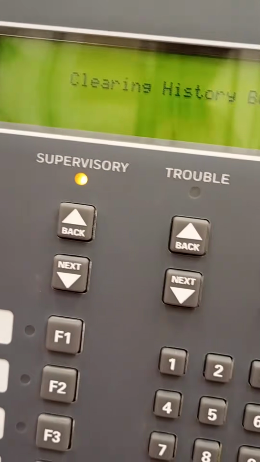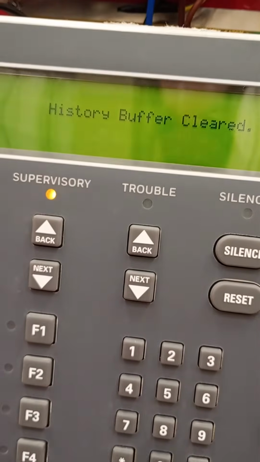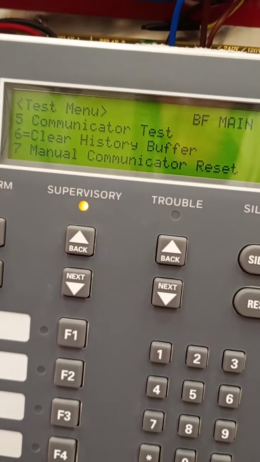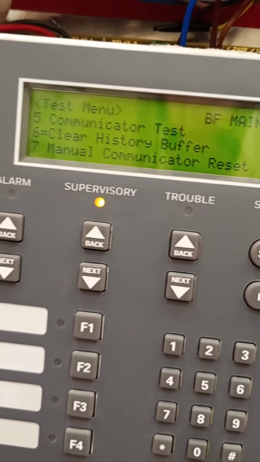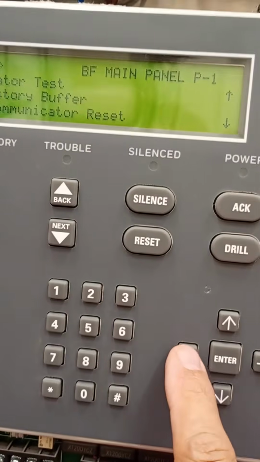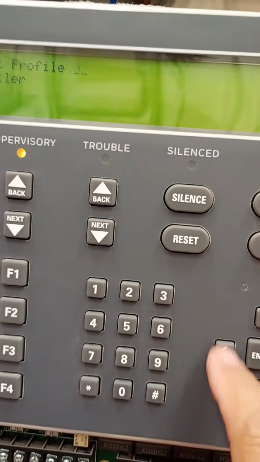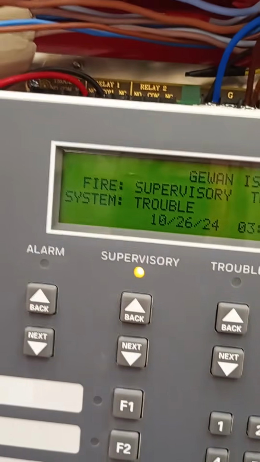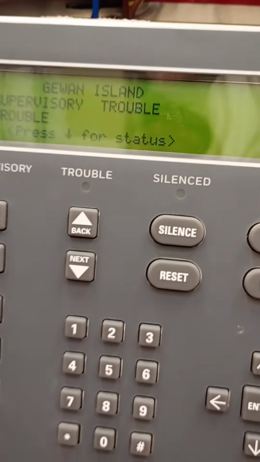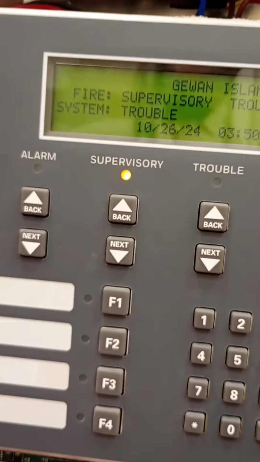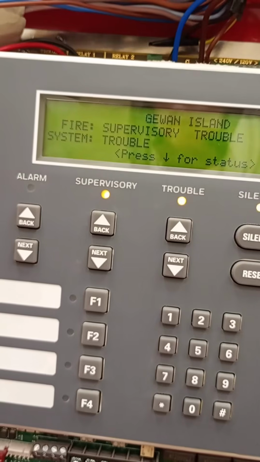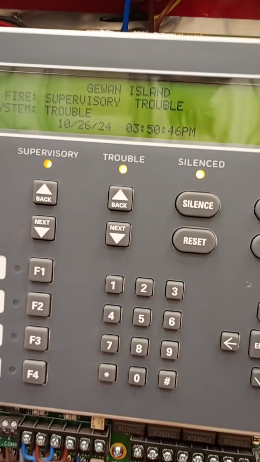So you are clearing the history of the fire event. It's either supervisory, trouble, or fire event. Then go to exit, left arrow, left arrow, left arrow, until the system is back to normal operations. So this is the way we clear the event history of the Farenhyt 2100, model number IFP 2100.